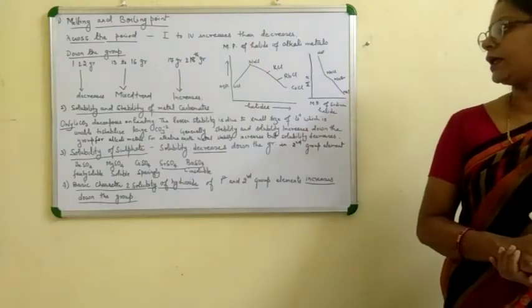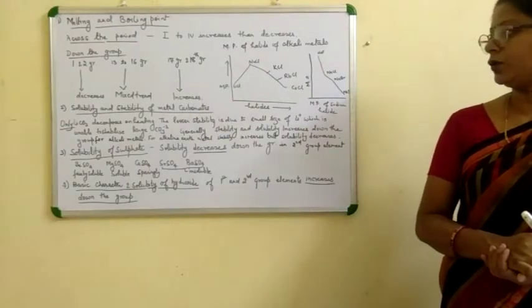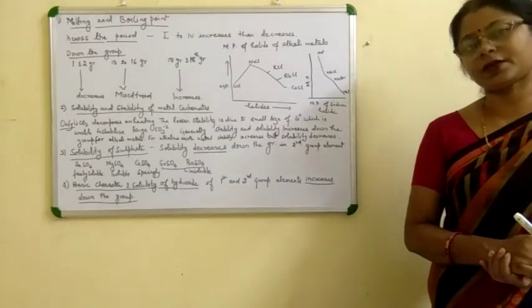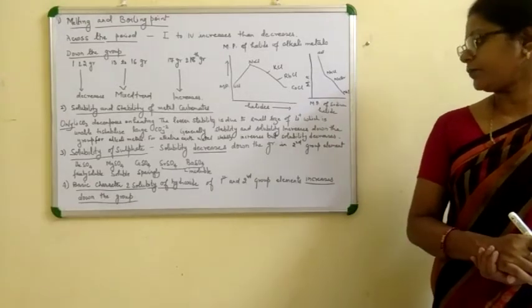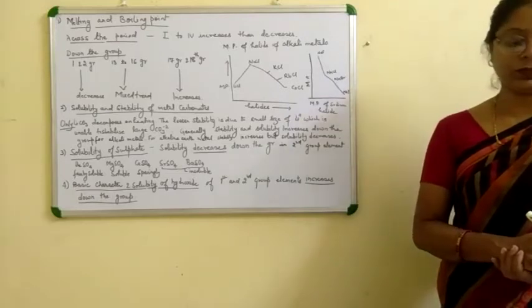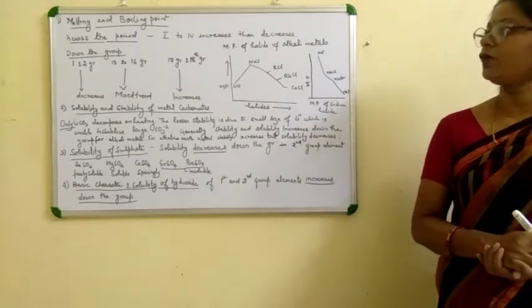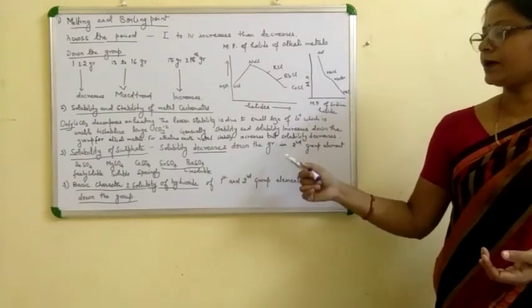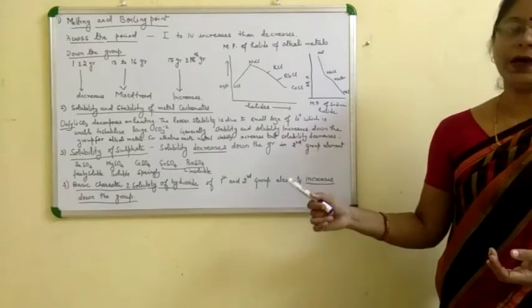So solubility decreases down the group. Basic character and solubility of the hydroxide generally increases down the group. So this is the general trend for the carbonate, metallic sulfate and metallic hydroxide.